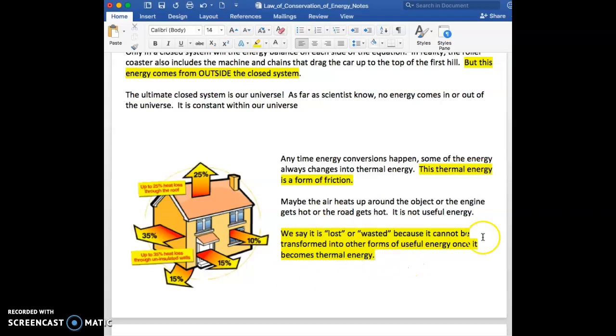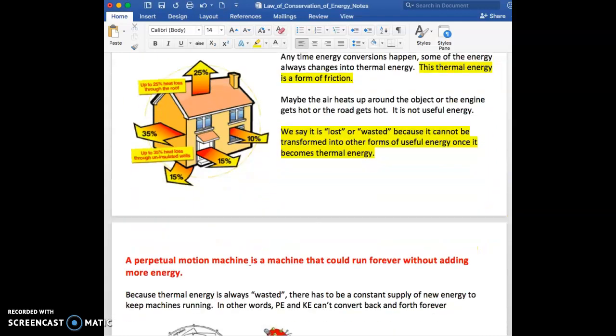It's just that it's turning into thermal energy, which makes it not useful anymore. We can't turn it back into electrical energy or anything. Okay, so here it shows you in this example all the ways that thermal energy occurs in the energy transformations in that house.